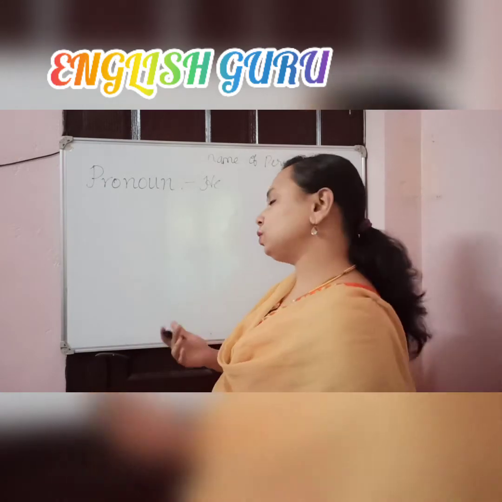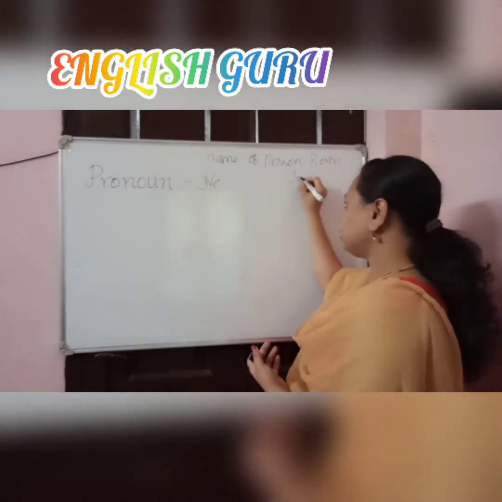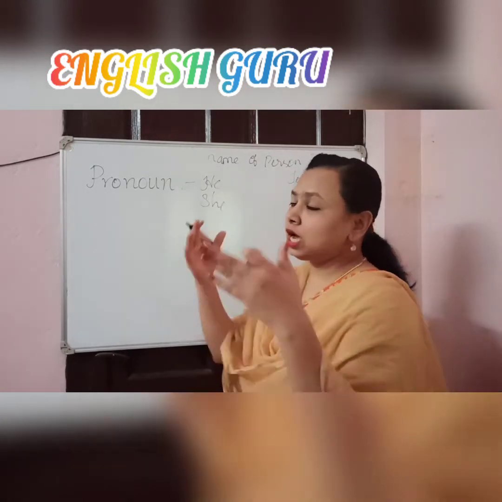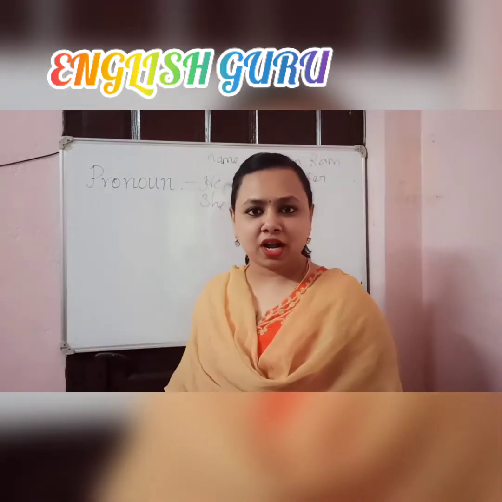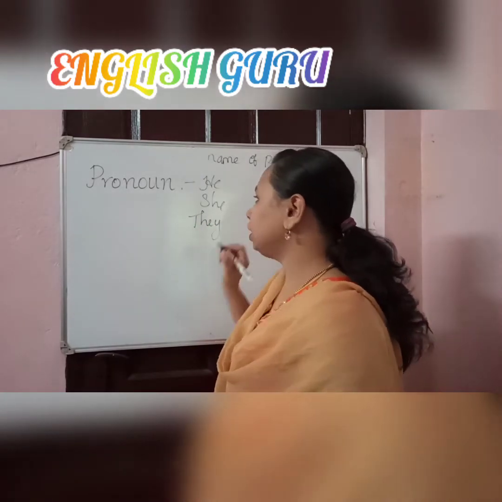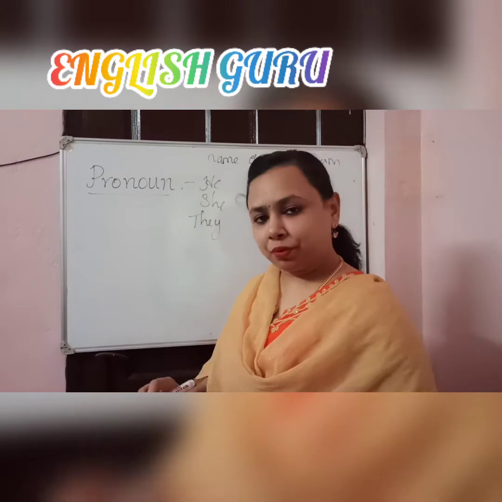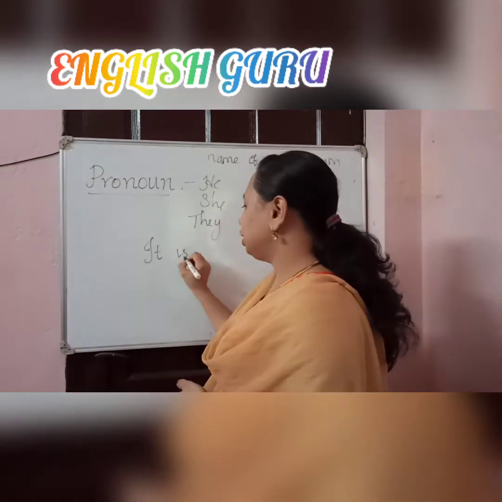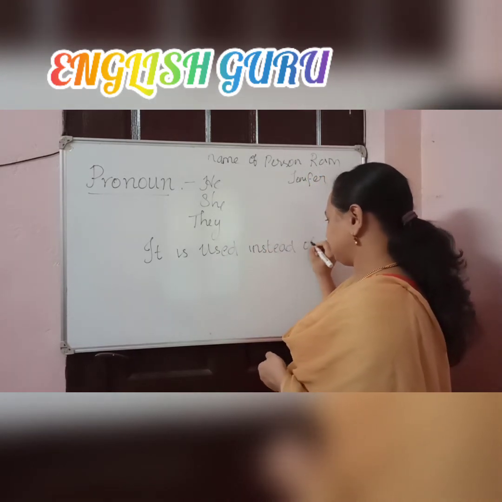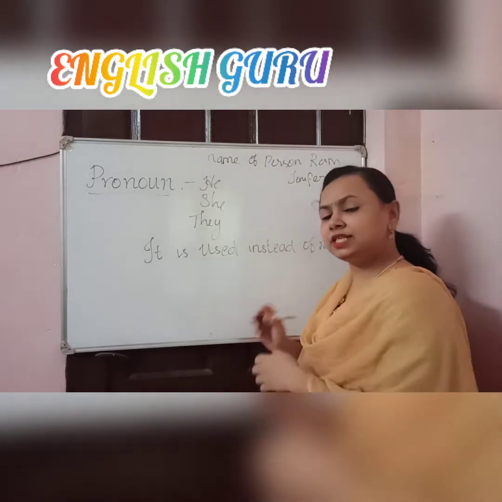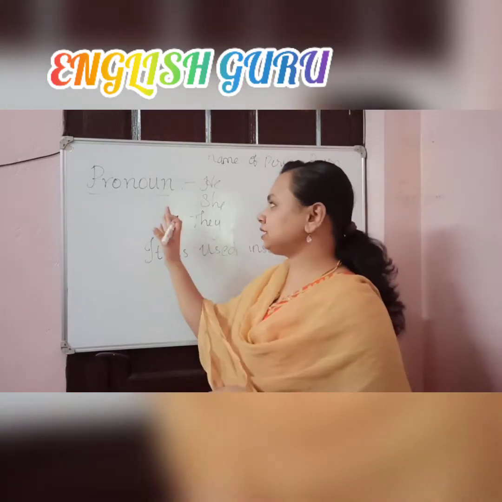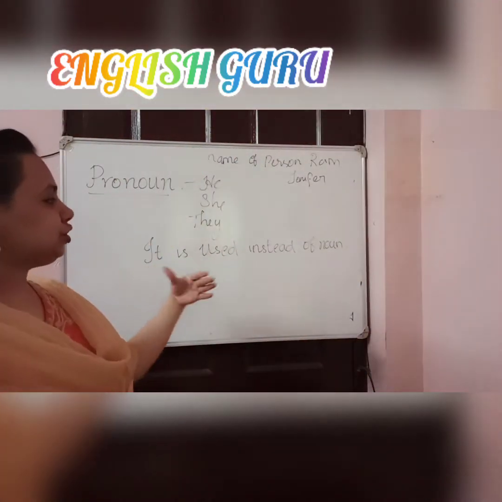Instead of using some name, that is Jennifer, I will use she. Instead of using Ram, Jennifer, that fellow, this fellow, everyone sitting together, instead of using their names, I use they. So the general definition for pronoun is, it is used instead of noun. So these are the pronouns which we use instead of noun. So this is the definition for pronoun.